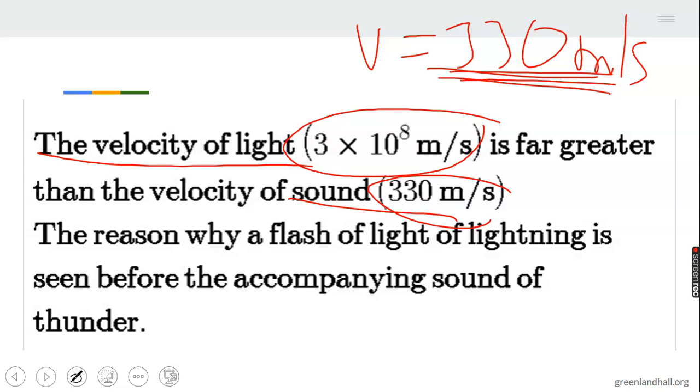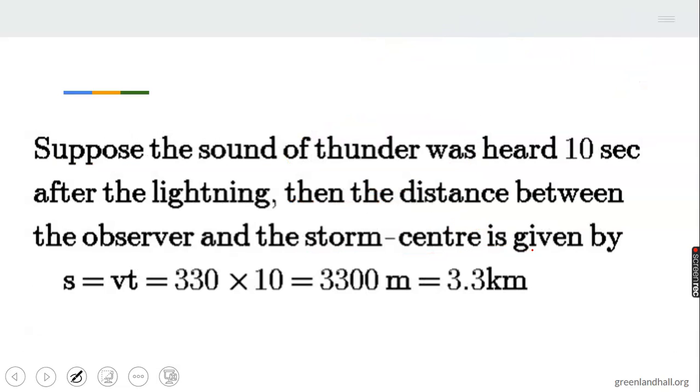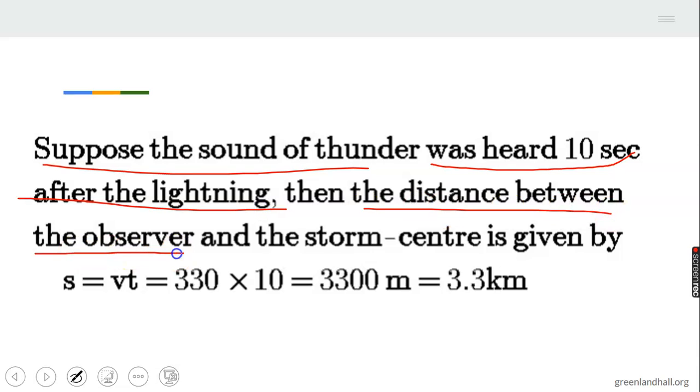Now, the reason why a flash of lightning is seen before the accompanying sound of thunder is that you tend to see the light first before the thunder. Suppose the sound of thunder was heard 10 seconds after the lightning, then the distance between the observer and the storm center is given by this.